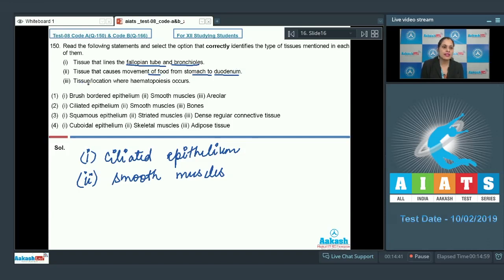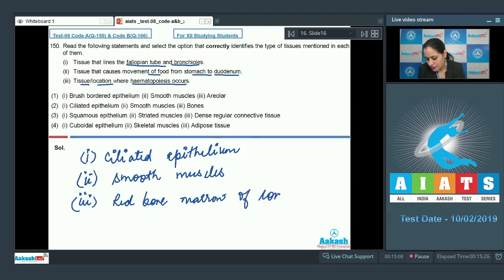The next statement is tissue or location where hematopoiesis occurs. And we know that hematopoiesis occurs in red bone marrow of long mammalian bones. Now let's discuss the options.